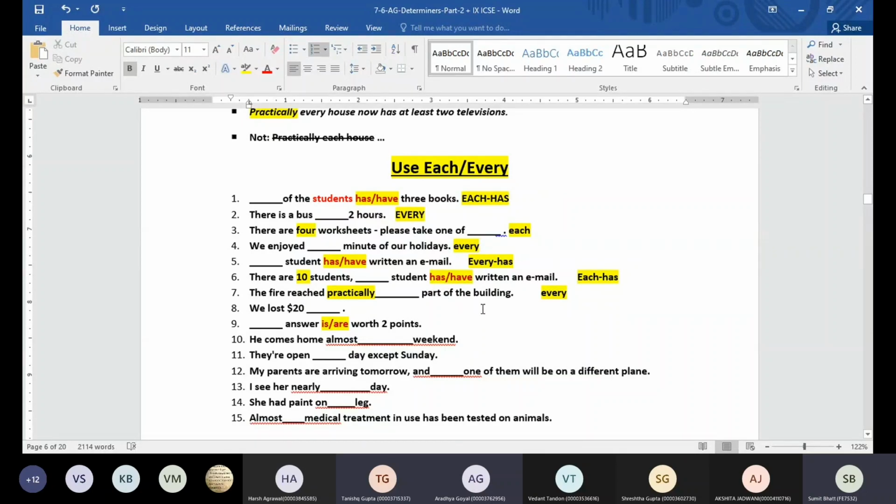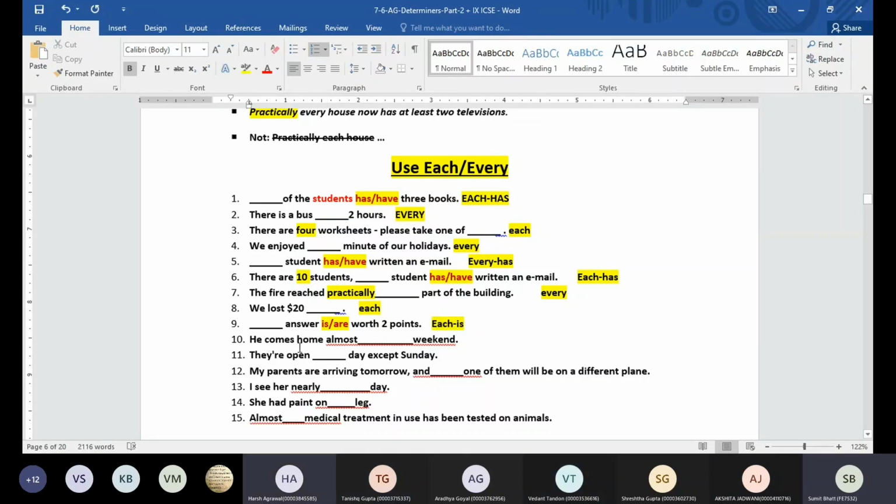Okay, we lost $20 dash. Every or each? So each. Okay, now pay attention to this question, guys. Dash answer is or are worth 2 points. Each. So each answer is 2 points. Okay, that's going to be correct.